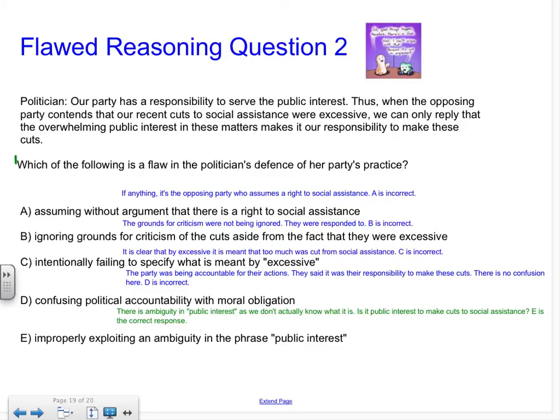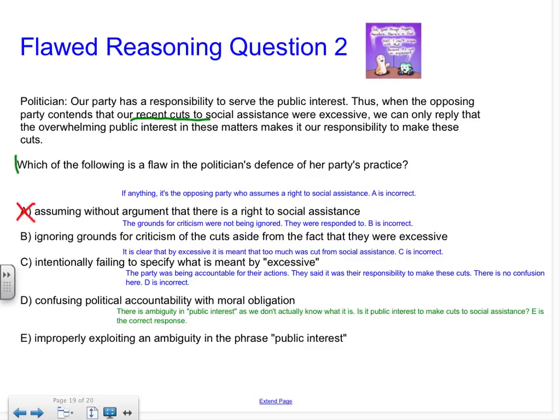So the last part of the question says, which one of the following is a flaw in the politician's defense of her party's practice? A says, assuming without argument that there's a right to social assistance. I would say that, if anything, it was the opposing party who assumed there's a right to social assistance. It was a politician who was defending the cuts to social assistance. So if anything, they were against social assistance. So A is incorrect. So let's get rid of that guy.